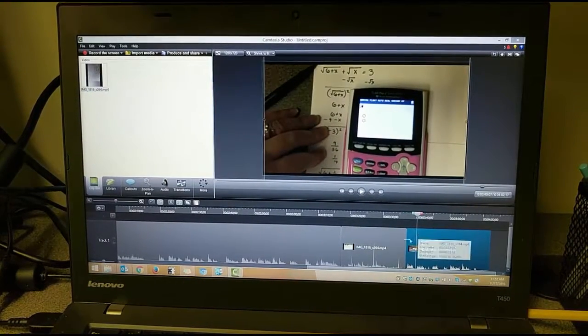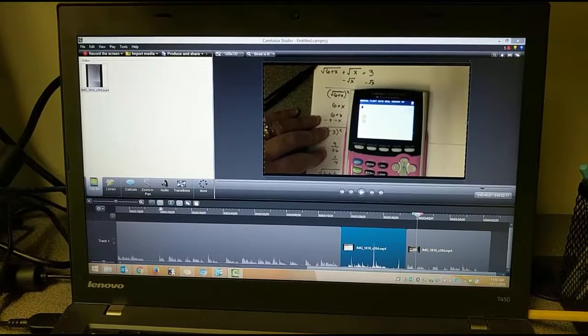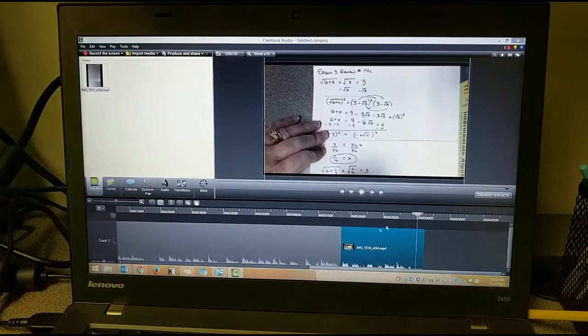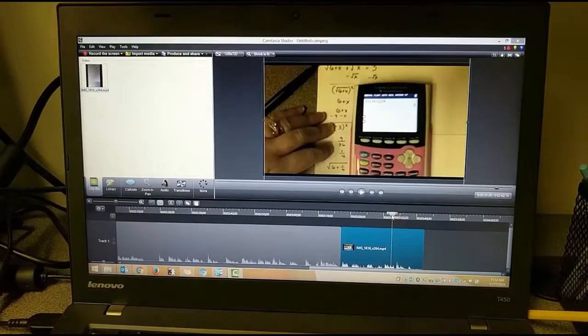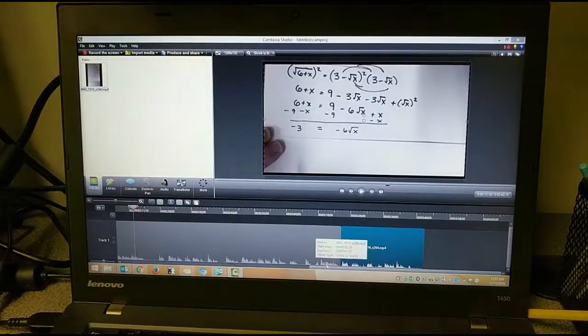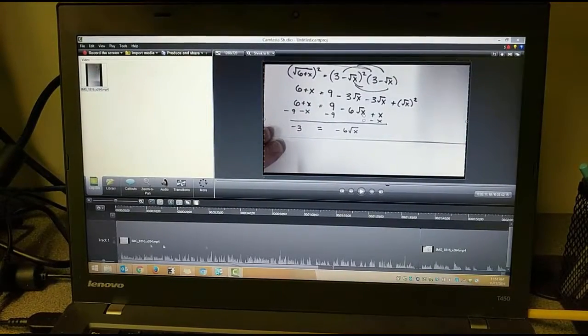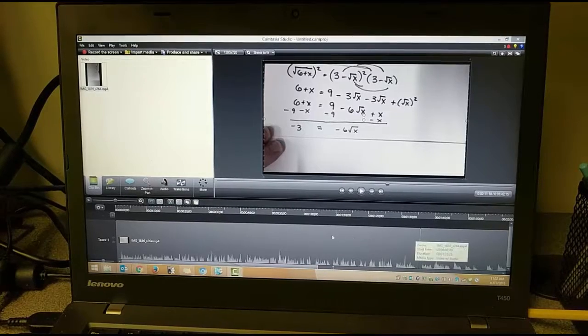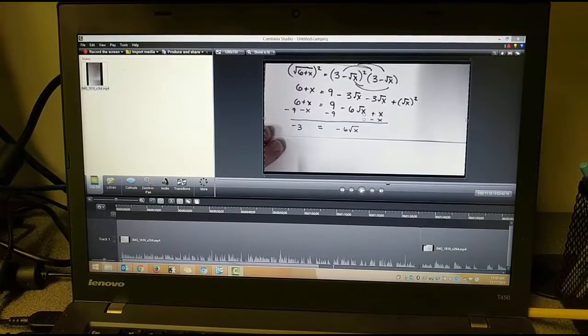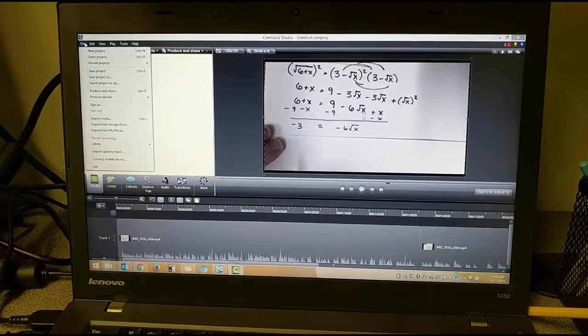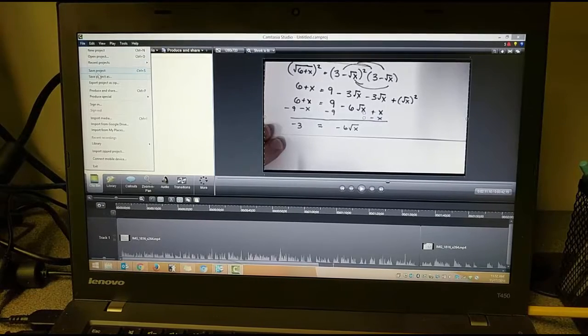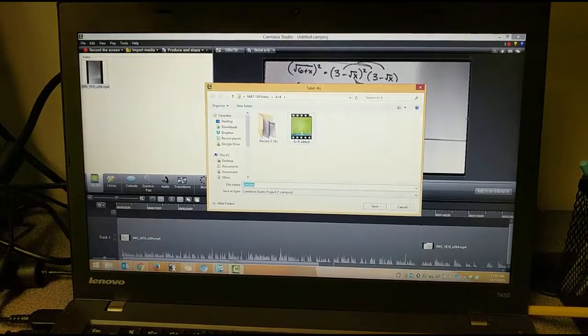That sounds good. So I'm going to delete this piece right here by cutting it, slide this piece over, and my video is good to go. Alright, so you can play it from the beginning just to make sure the whole thing sounds right. Make sure there are no other pieces that need to be cut. When you're done, you're going to save your project in your file, and then that is the Camtasia saved project file that you are going to send to your instructor.